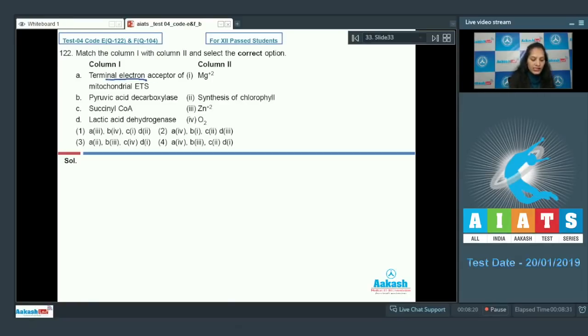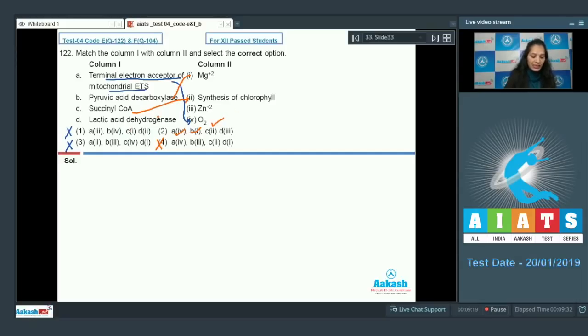The terminal electron acceptor of the mitochondrial electron transport system, or electron transport chain, is oxygen, as it is the step of aerobic respiration. So A goes with fourth, hence options 1 and 3 are ruled out. Now B, pyruvic acid decarboxylase has a cofactor which is magnesium. So B goes with first, hence this option is also ruled out. C, succinyl coenzyme A is an intermediate during the Krebs cycle and it is the precursor of chlorophyll. So C matches with second.